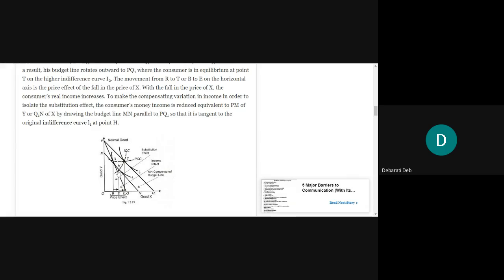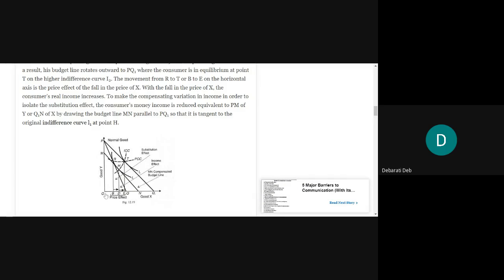Are you getting my point? When you draw this graph, you will feel the difficulty. Or some of you may draw it easily also. That will depend on your clarity. So the concept is, first we draw a budget line PQ, and there will be an indifference curve I1. There will be a line tangent to this indifference curve, touching it at a point R. At this point R, the number of units of good X that can be purchased is OB.